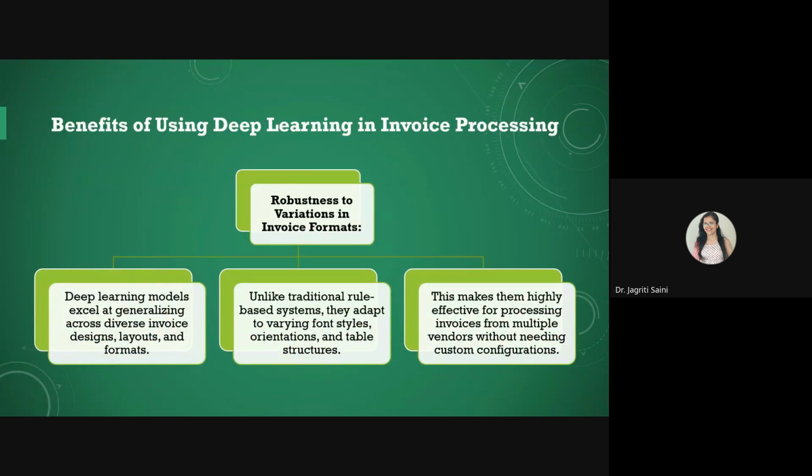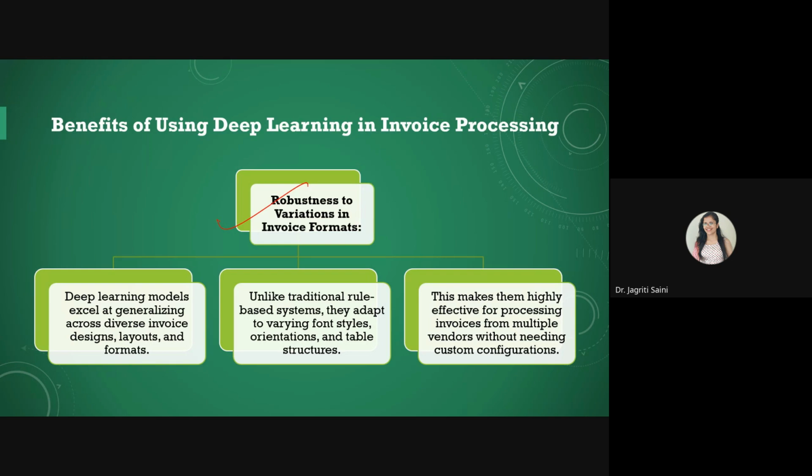Some benefits of using deep learning in invoice processing include that your AI models offer robustness and variation in handling invoice formats. It could be based on the designs, layouts, or different kind of representations, because you will never find a standard format for invoice in every business house. You go to a restaurant, you get a different type of invoice. You go to some showrooms, you get different types of invoice. But if you want to process them together to create a structured data set at one point, that may require a very robust model that can handle all varieties of your invoices altogether. So deep learning offers that edge.